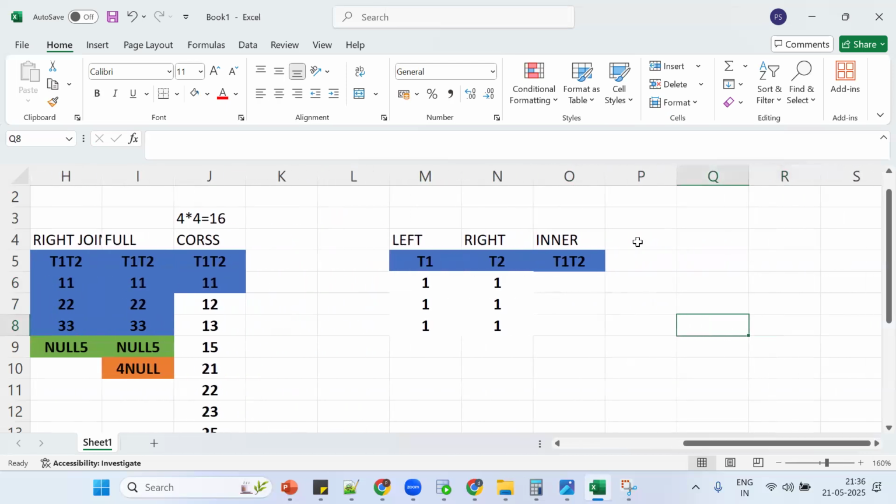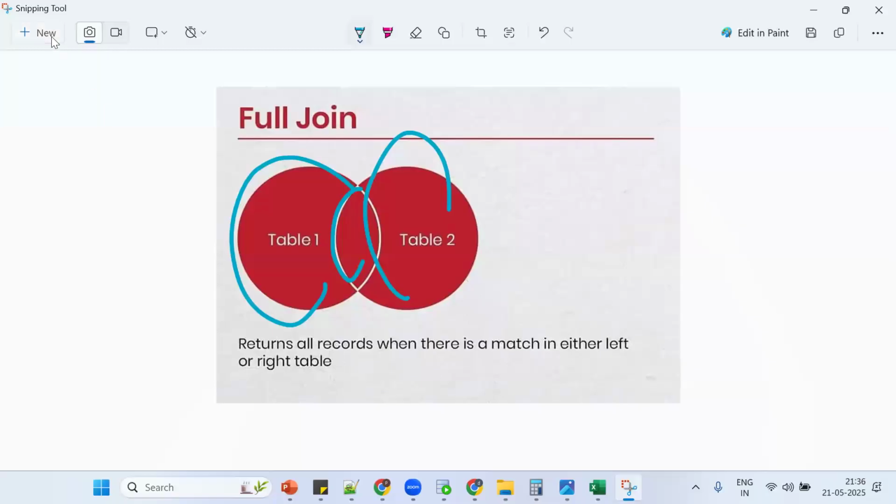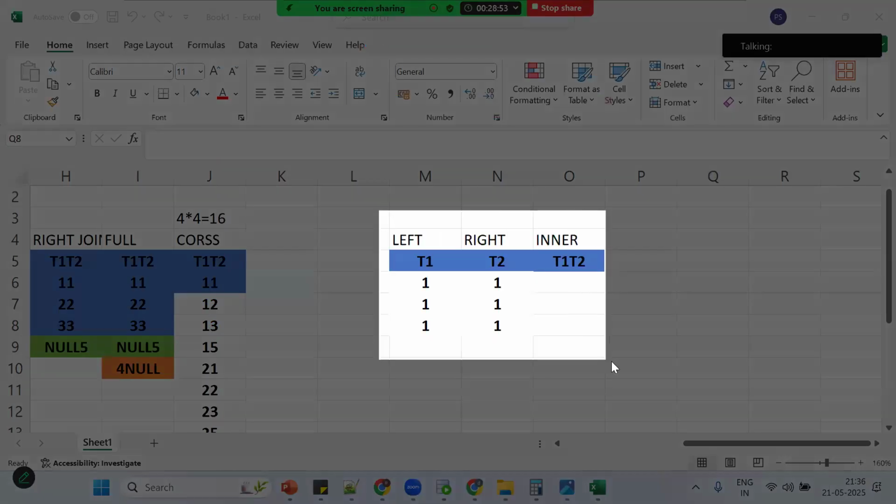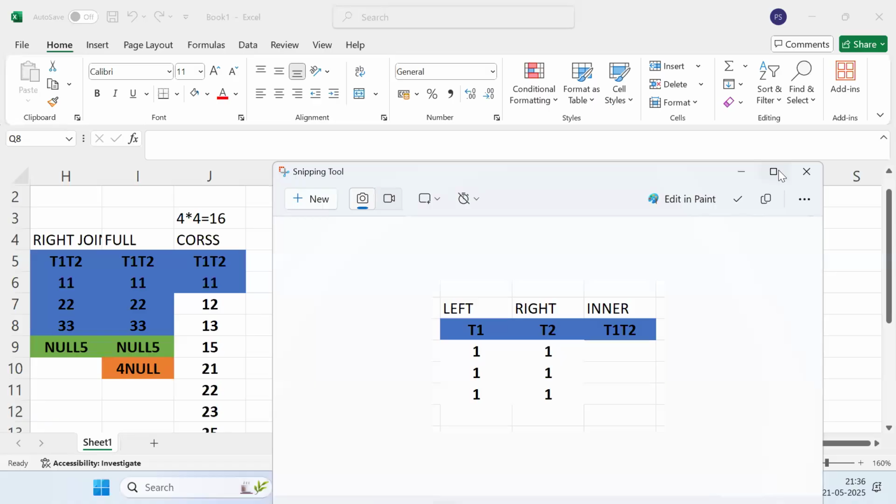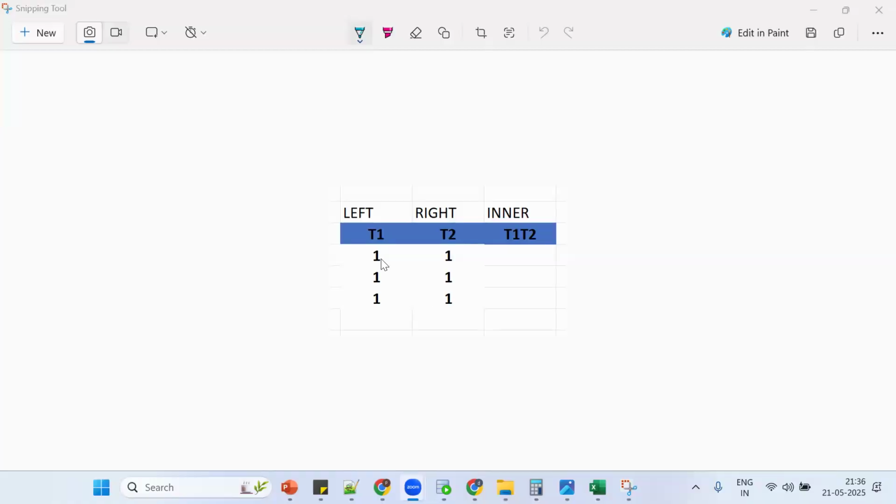So what we discussed, tell me what is the inner join definition? Common records from both the tables. From both tables, I am trying to get common records. Got the point? Let me help you. Listen carefully, this is important. Now what are you trying to do?